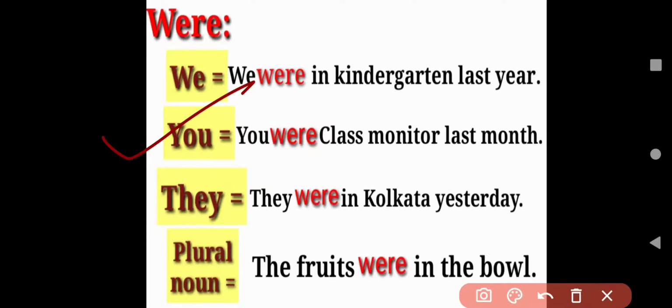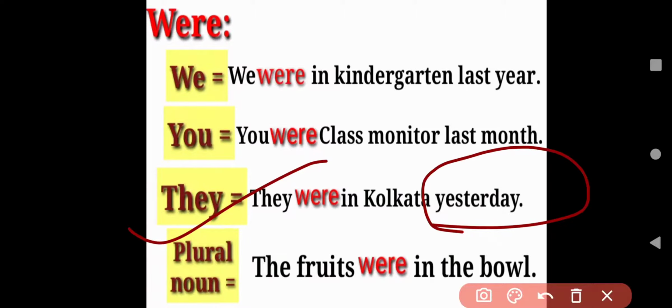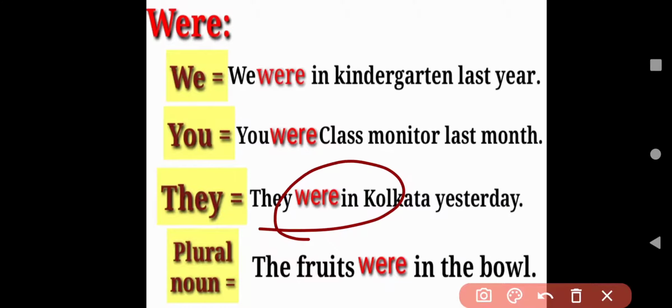Next, you were class monitor last month. Again, the words given us last month. The month has gone. It's a past time. That's why we will use here were. And they were in Kolkata yesterday. Yesterday, the previous day. Okay, this day has gone. It's a past time. That's why we have to use here were.